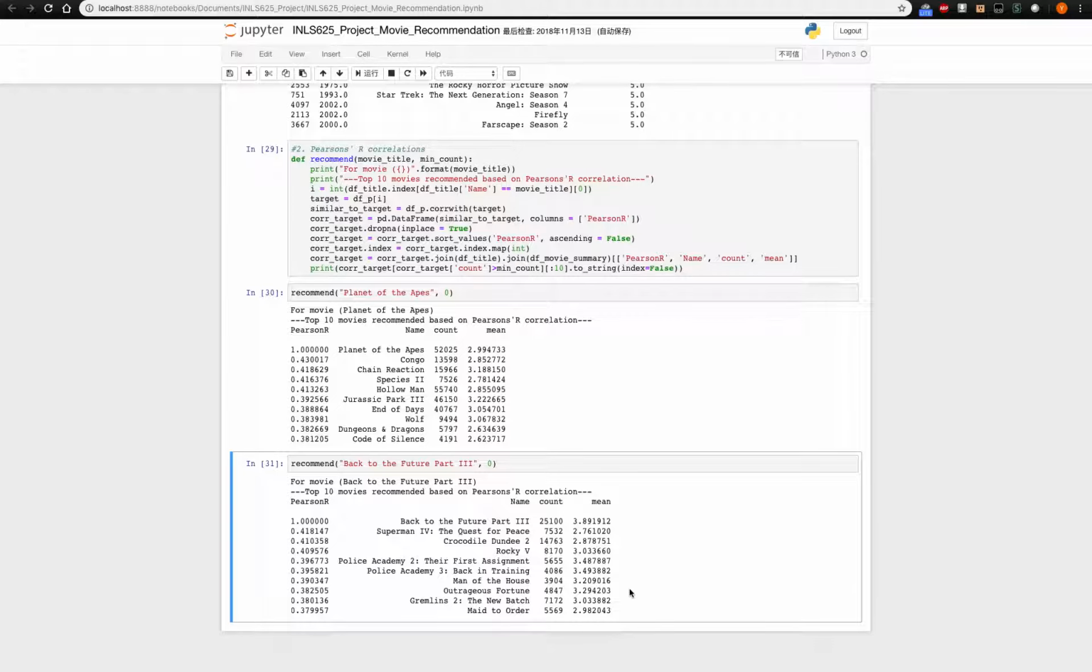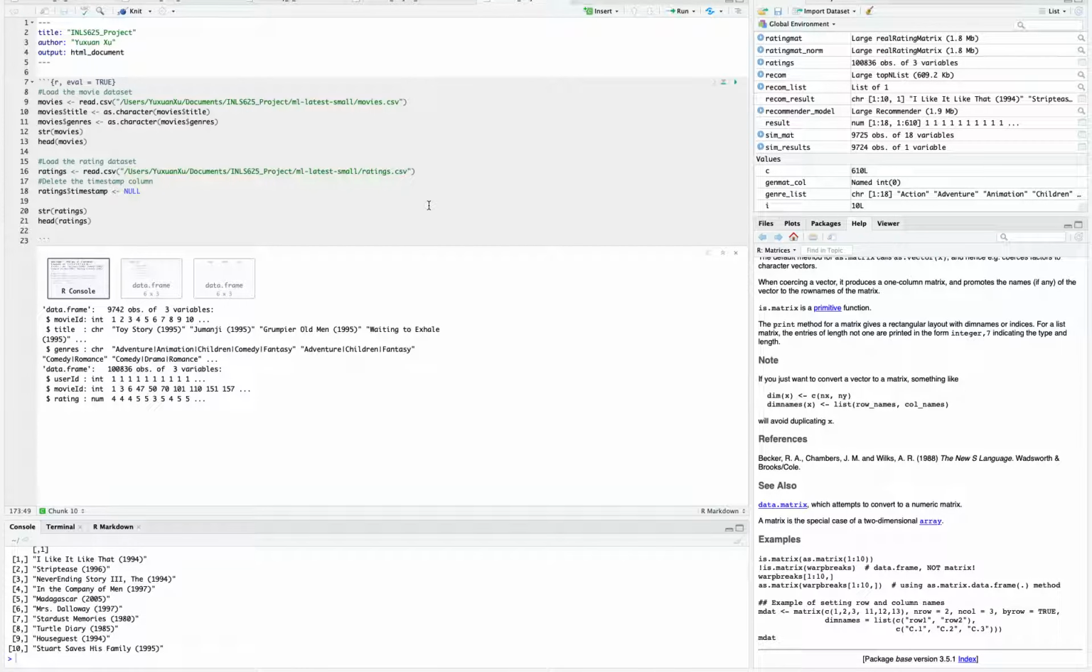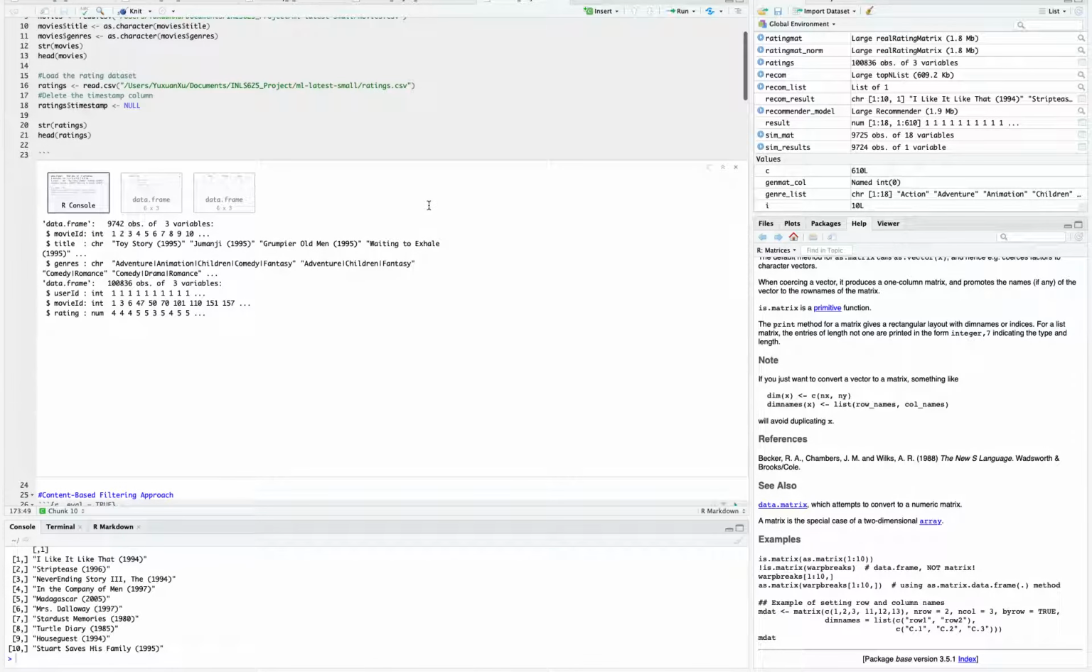Besides Python and Jupyter Notebook, I also use R to conduct this movie recommendation system. Because the recommendation models for R and Jupyter use different datasets, I first try to load both the movie dataset and the rating dataset into R. And you can see there are a total of 100,000 observations, which are the ratings, and there are a total of 9,700 movies in this dataset.